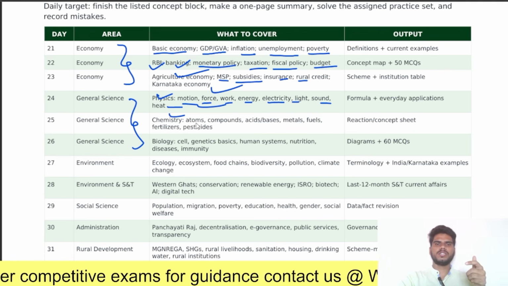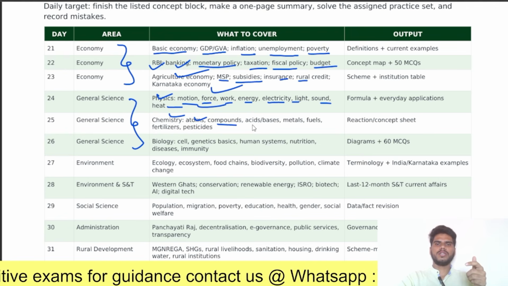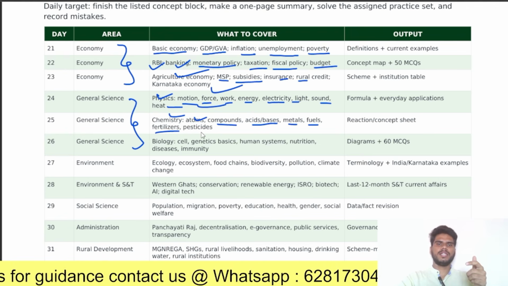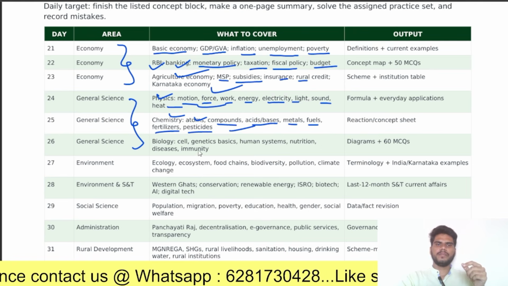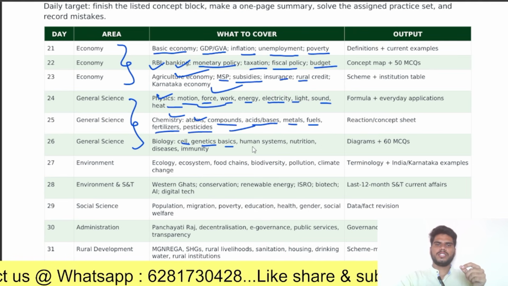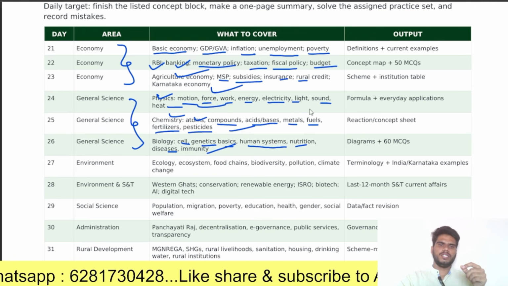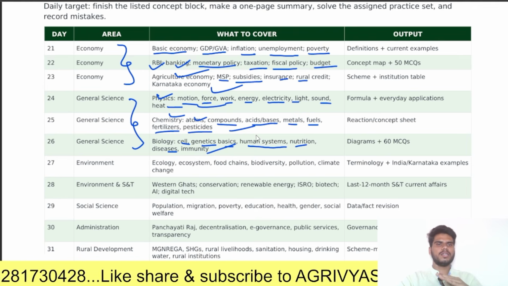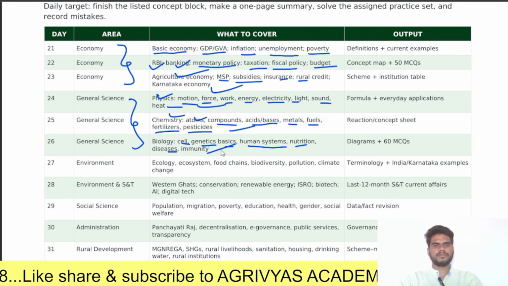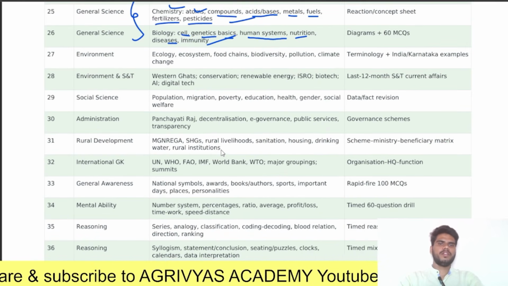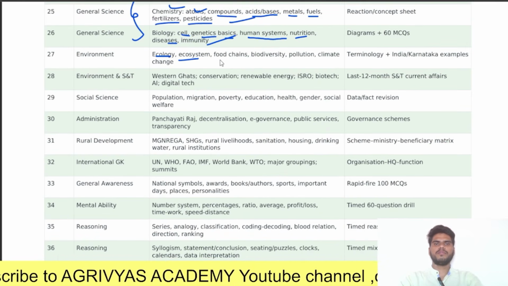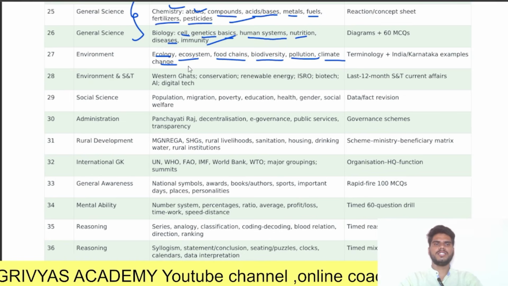Next, coming to chemistry: atoms, compounds, acids, bases, metals, fuels, fertilizers, pesticides. Next, coming to biology: cell, genetics basics. Next, human system, nutrition, diseases, immunity. So these are the topics you should cover completely regarding general science. Next, coming to the environment: ecology, ecosystem, food chains, biodiversity, pollution, climate change, etc.